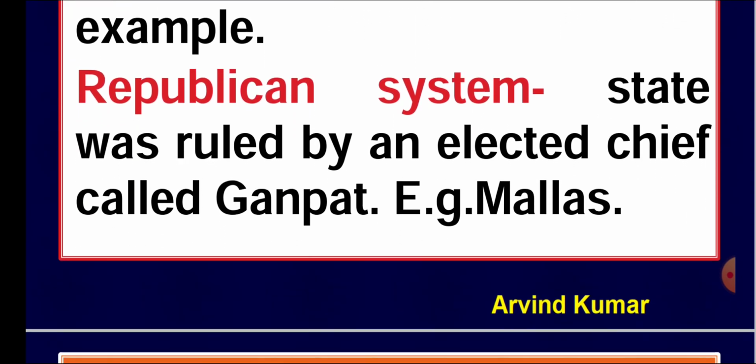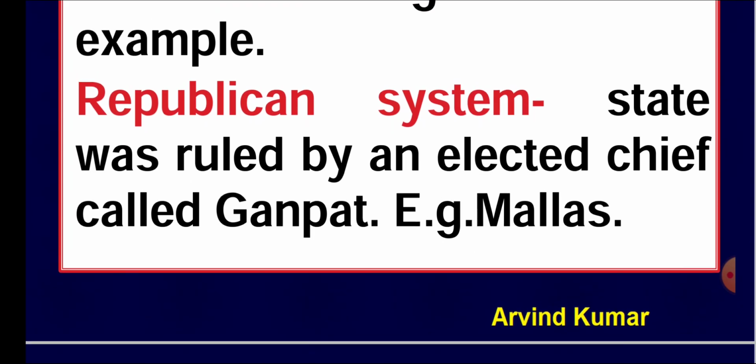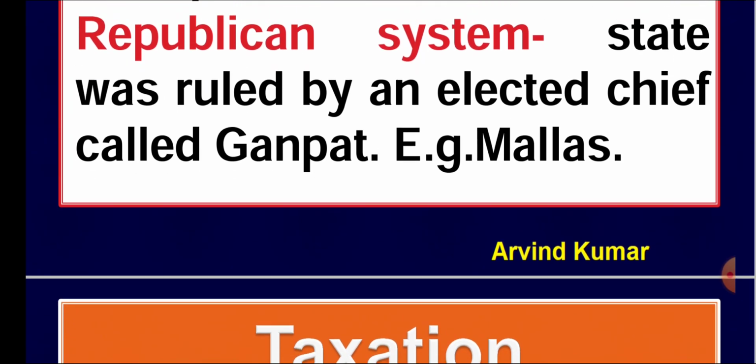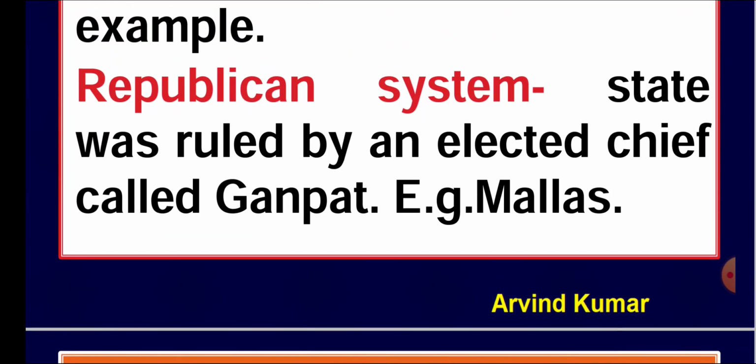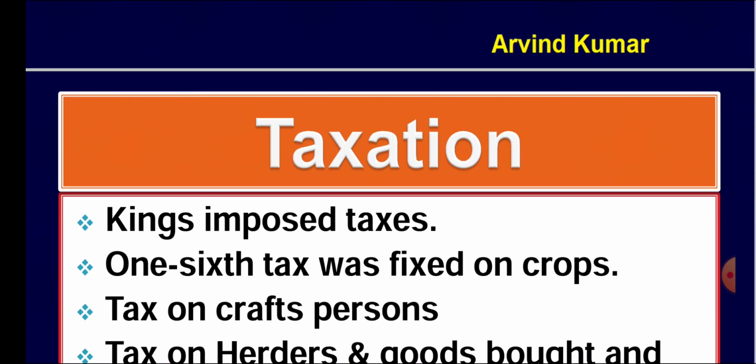Here, in the republican system, states were ruled by an elected chief called Ganpati. Malla is one of the examples of this republican system. The term republic refers to a state in which the head is elected by the people.